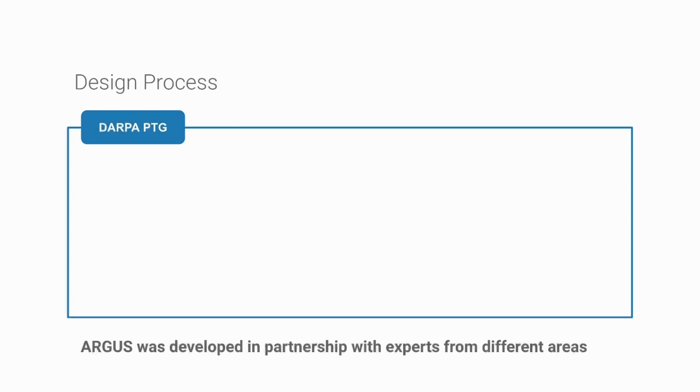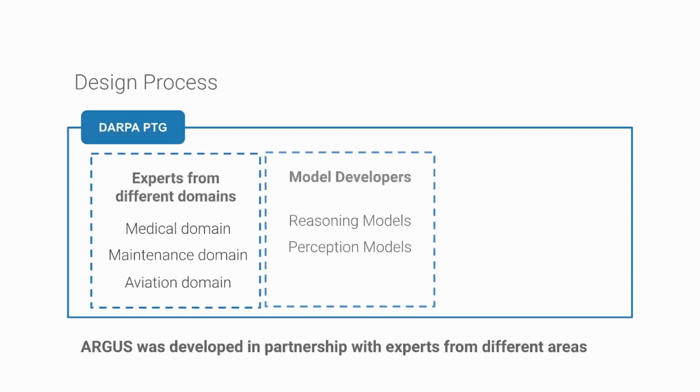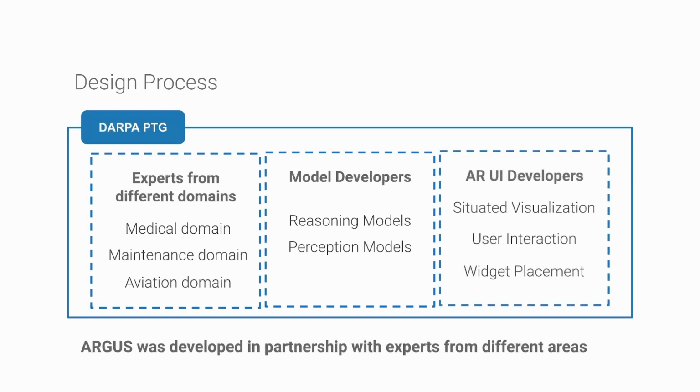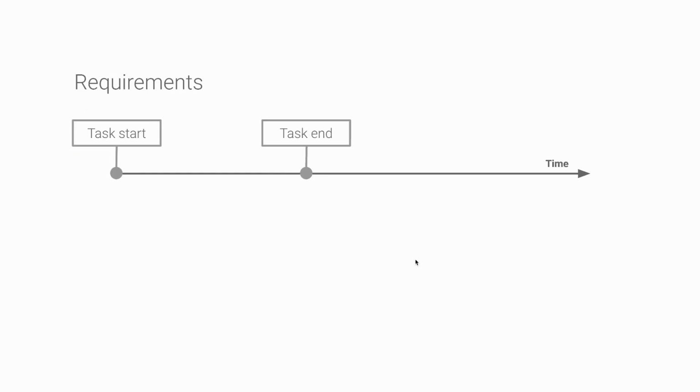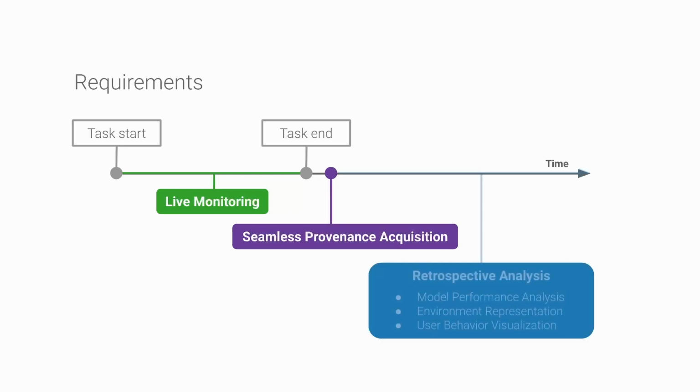Over a multi-year effort, our team collected feedback from domain experts in various fields, incorporating input both from experts actively working on the project and other AR developers aiming to build interfaces to support task guidance. In accordance with the needs of these experts, ARGUS provides live monitoring tools for real-time analysis during task sessions, enables transparent acquisition and indexing of data from task recordings, and implements a set of interactive tools that facilitate retrospective analysis of collected data. Please refer to our paper for more details on the system background, features, and design process.